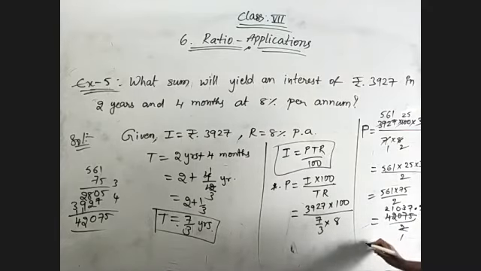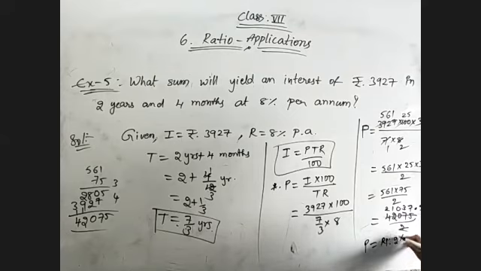So this will be the principal amount which is equal to 21,037.5 rupees.